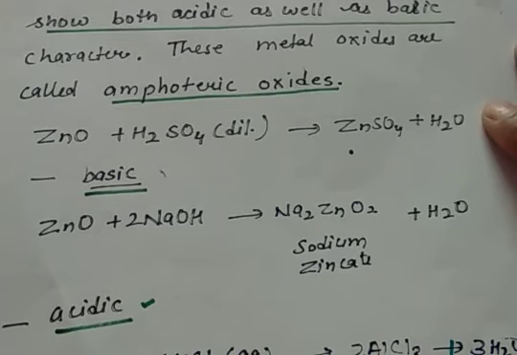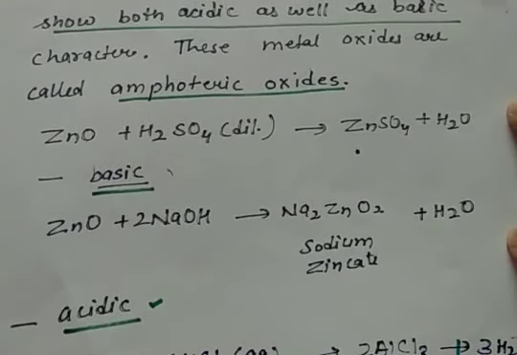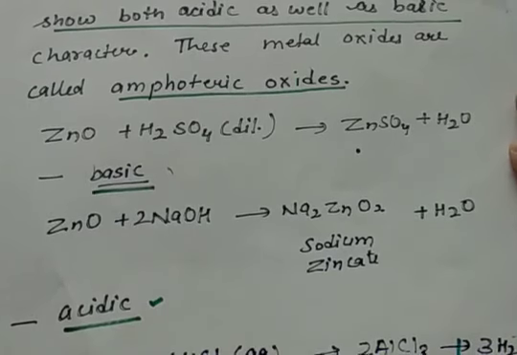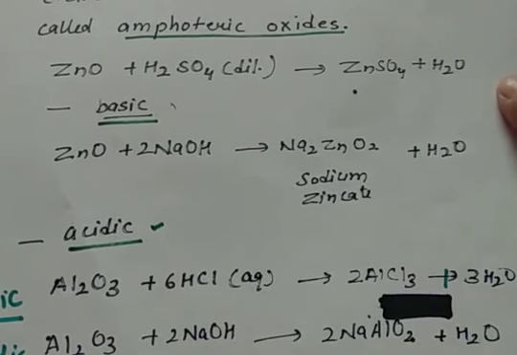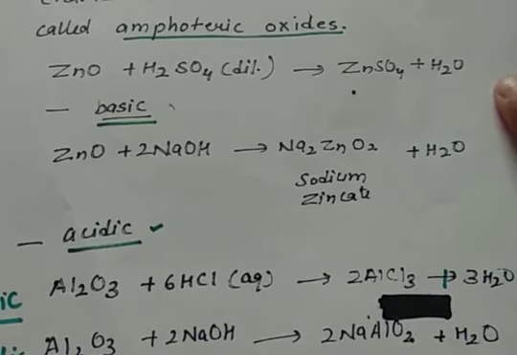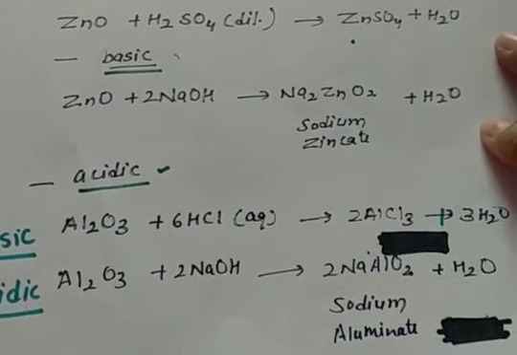So here zinc is getting oxidized, whereas water molecule formation is happening. This H2O here, as Zn is getting oxidized, hence it is showing the basic nature. And when it is reacting with NaOH, sodium hydroxide, it is forming sodium zincate, which is a salt, and water is produced. And this shows the acidic character of the zinc oxide.